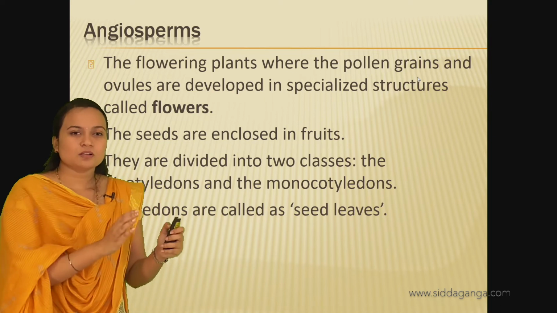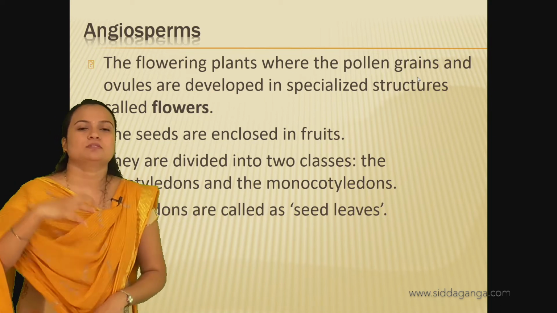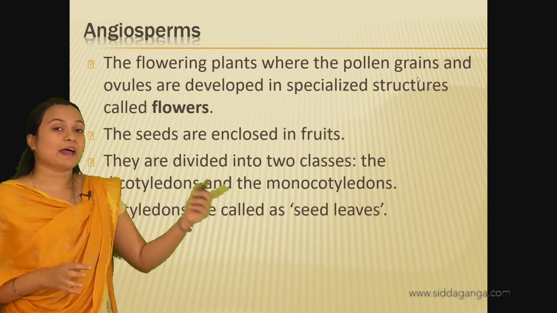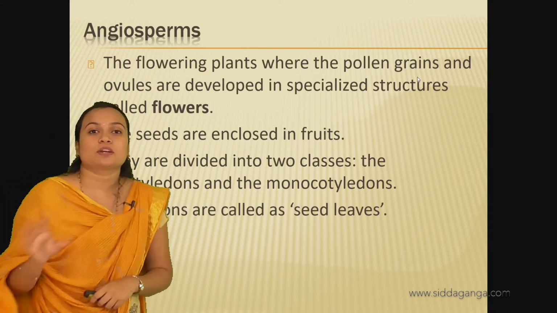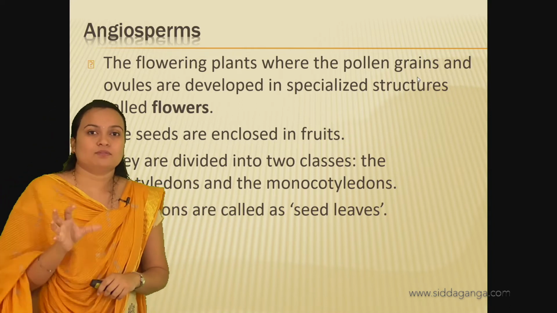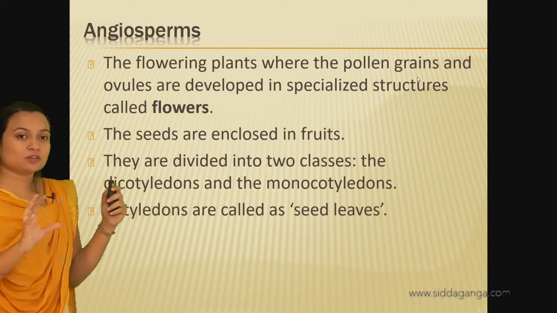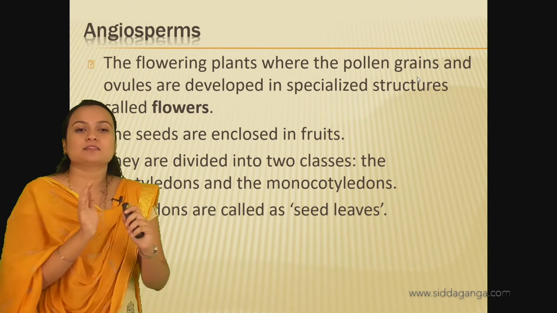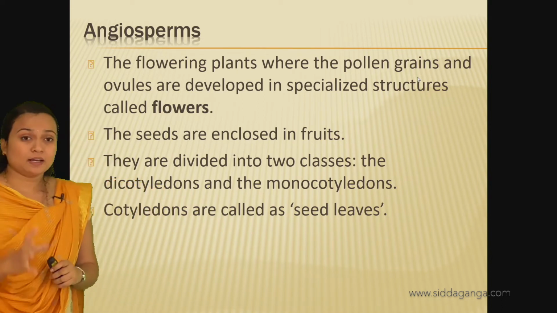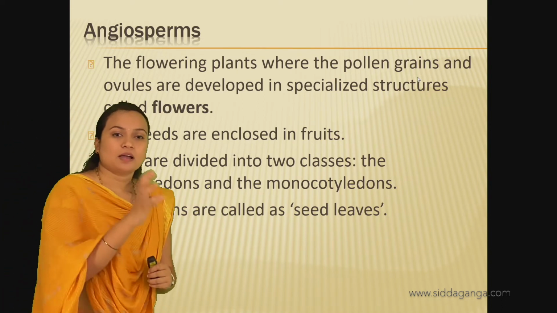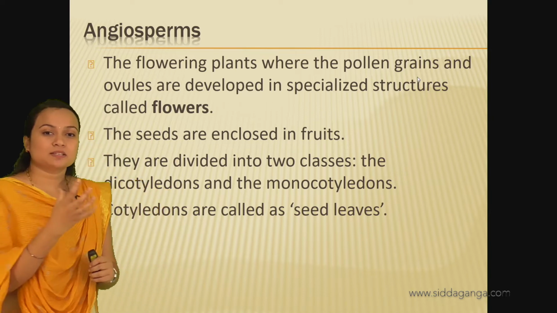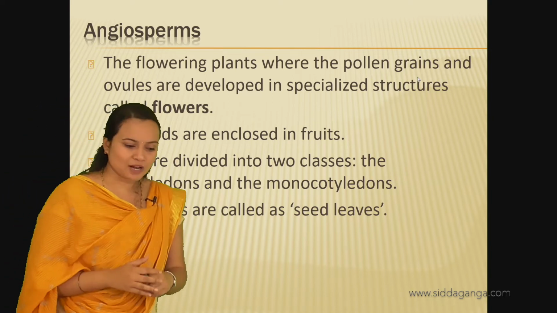In the gymnosperms, true flowers are not produced, but angiosperms are specially the flowering plants where the pollen grains and ovules are developed in the specialized structures called flowers.